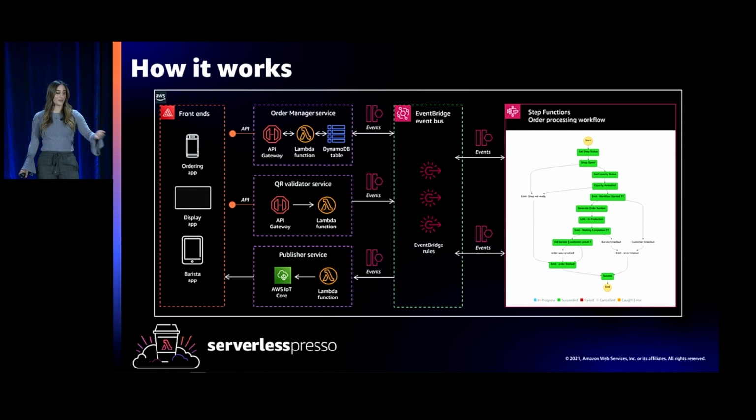So there's multiple things going on here, and we used a few different services to make this application work. The first thing you do is from your smartphone, you scan a QR code that takes you to a menu, and then you choose your drink, you customize it however you like, and then you receive confirmation once you place the order.